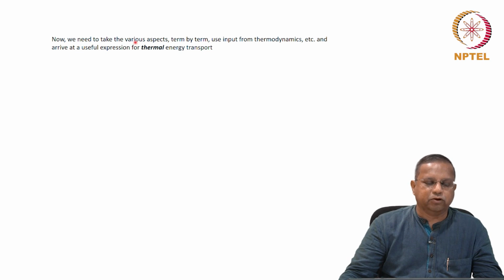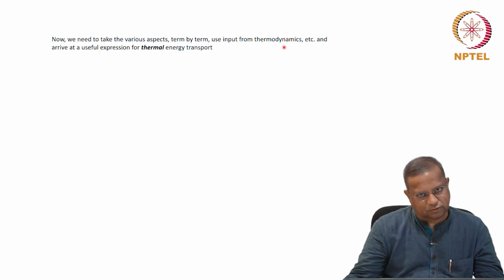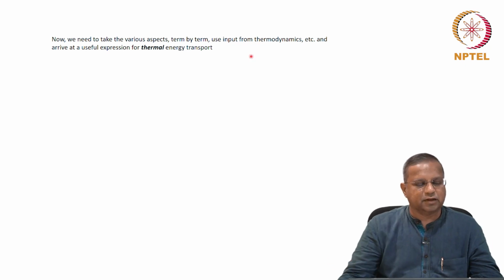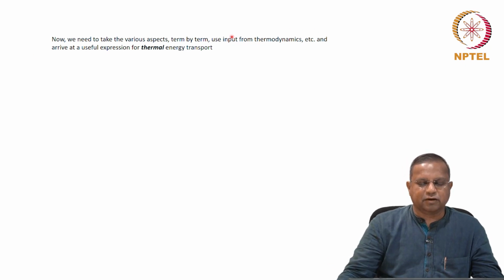Now we need to take the various aspects term by term, use input from thermodynamics and so on, because there is heat, there is work, a lot of interconversions and so on and so forth. We have an internal energy sitting there. And then after we do all this, we arrive at a useful expression for thermal energy transport.